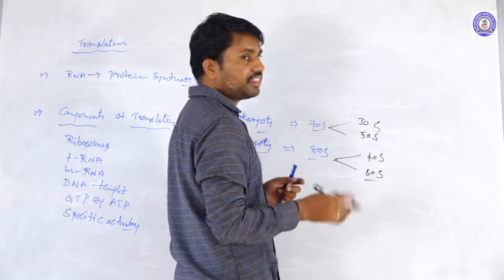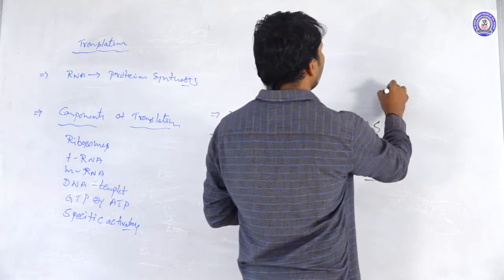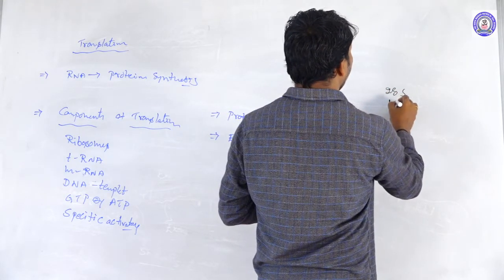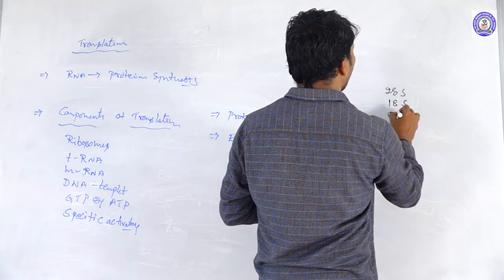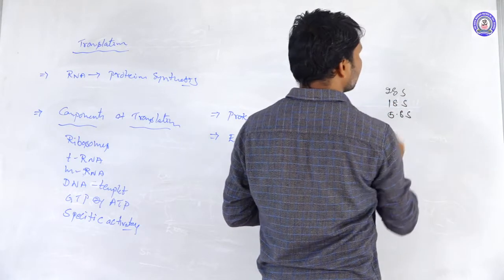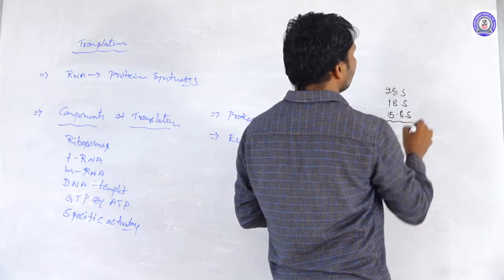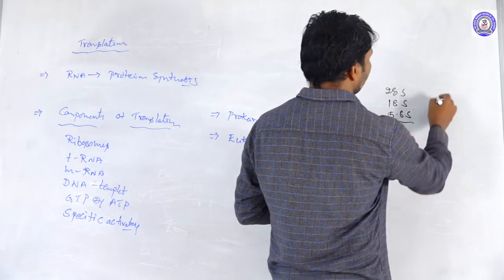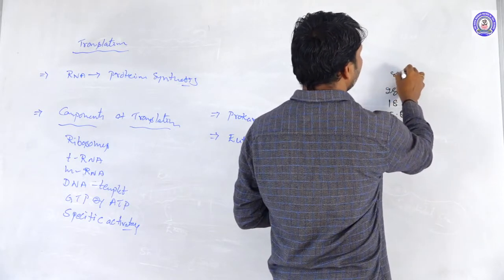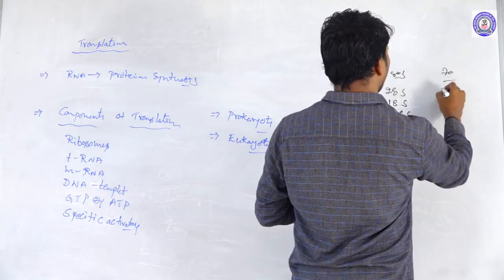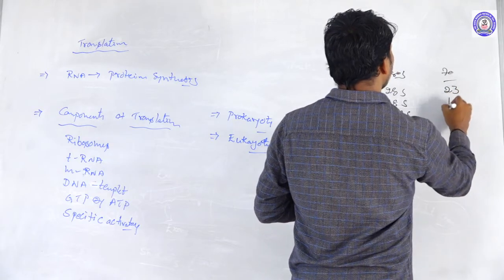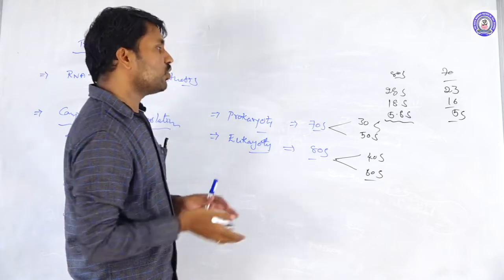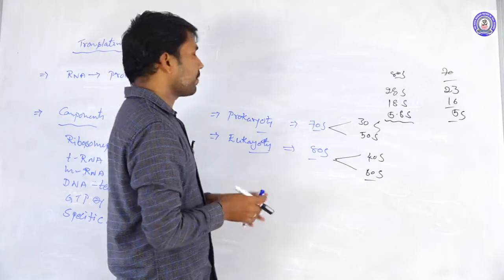Again, these have further subunits: the 28S, 18S, 5.8S in the 80S. In the 70S, there are 23S, 16S, and 5S subunits present.